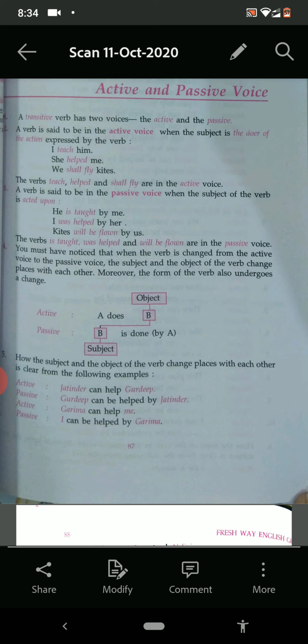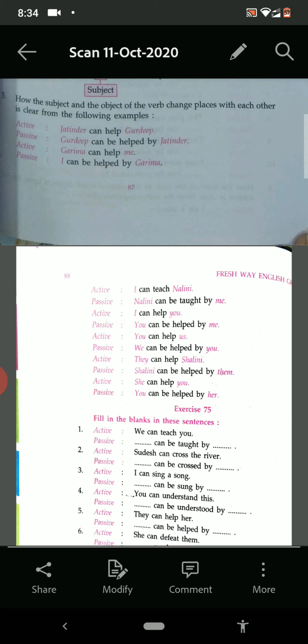Now see, Garima can help me. Active voice. Garima can help me. So what is the passive voice? Let us see. I can be helped by Garima. Now see the next one. Page 88 you see now. Yes, on the top. I can teach Nalini. Nalini can be taught by me.